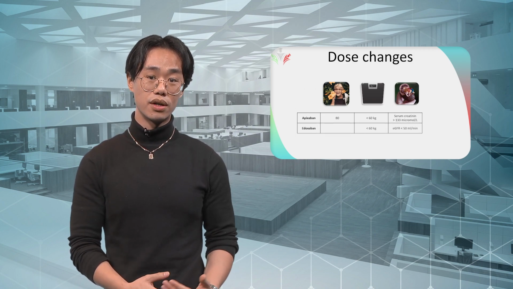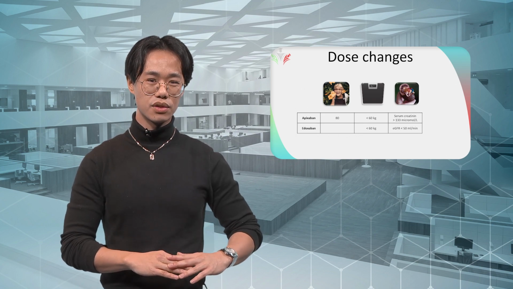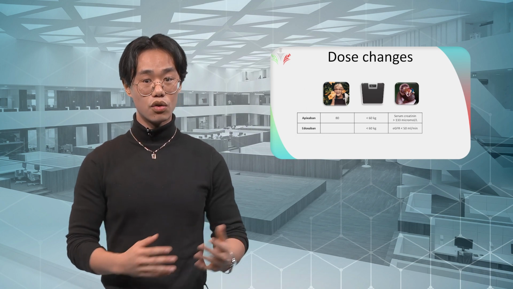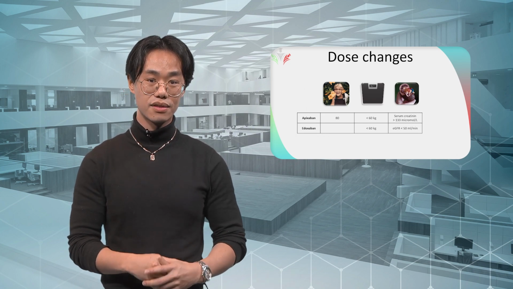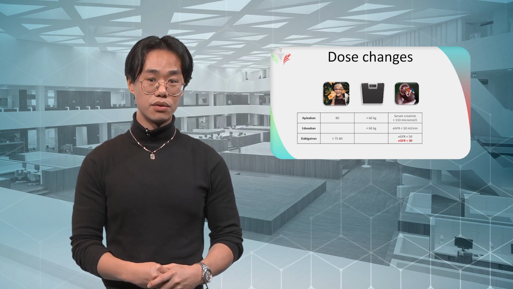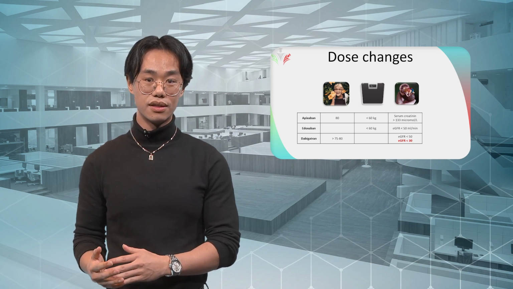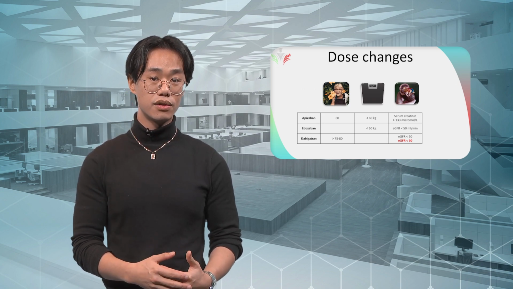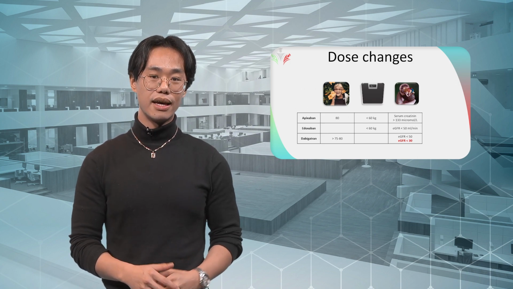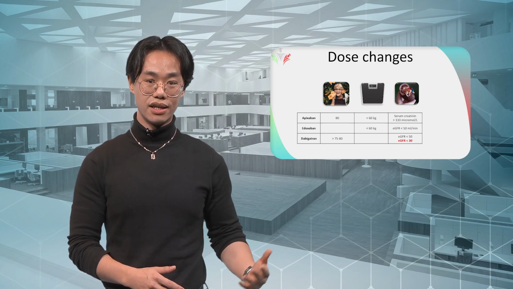This is similar for edoxaban: with a body weight less than 60 kilograms or a creatinine clearance less than 50 milliliters per minute, or both, the dose should be halved. For dabigatran as well, the dose must be reduced in the case of advanced age or impaired renal function. In case of severe decreased renal function, dabigatran should even be avoided. This is, as with apixaban and edoxaban, due to the accumulation of drug in the blood.